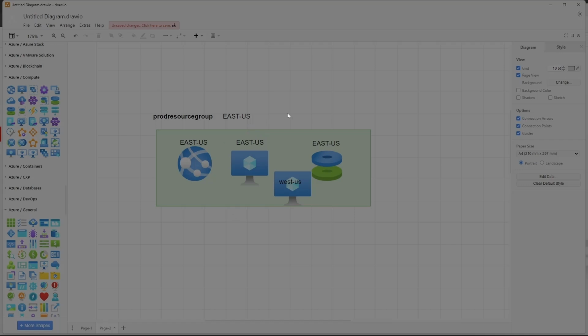So coming back to this particular case, if the East US is down and it has an outage, all the resources which you have created, the web app, the virtual machine and the managed disks, these will be offline and will not be accessible, because web app is a regional resource, virtual machine is a zonal resource, and managed disks is also a zonal resource.